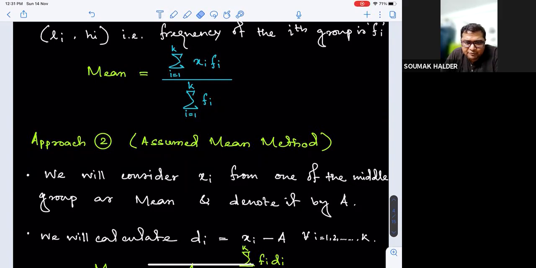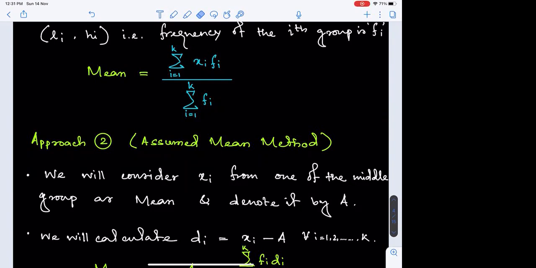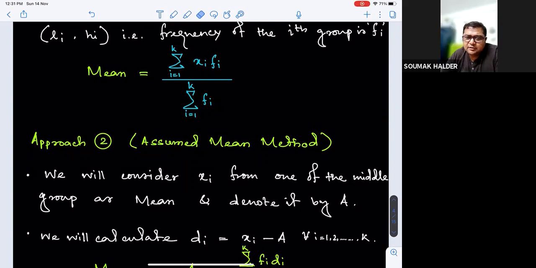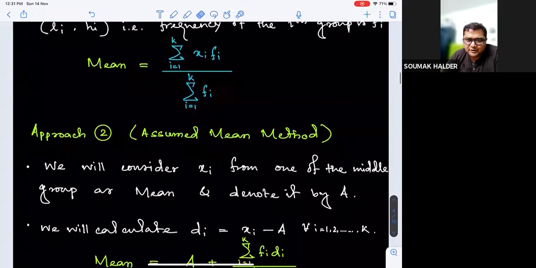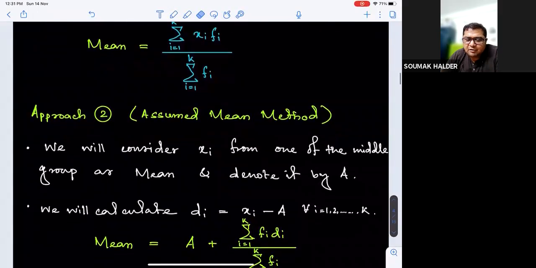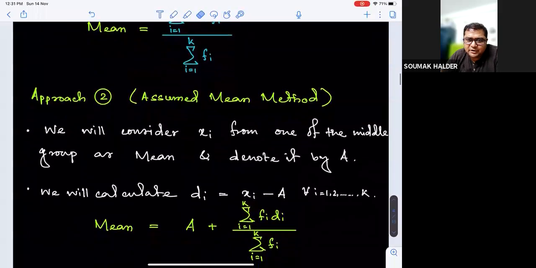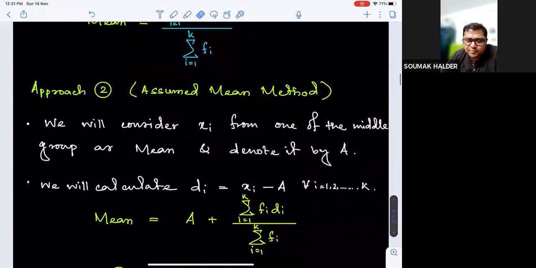Am I clear with everyone? Yes, sir. So if one of the middle classes has been identified with its class average and marked as capital A, then xi minus A, which has been marked as di, is supposed to be respectively lesser data to be handled. Hence the mean to be calculated is the assumed mean added with the deviation data or the average deviation.